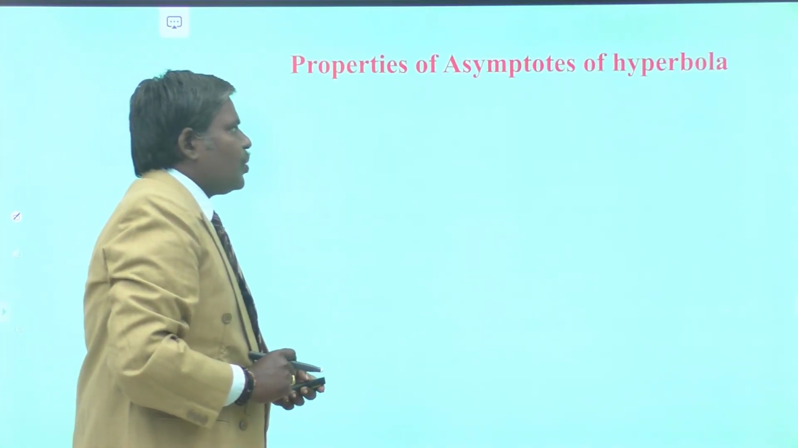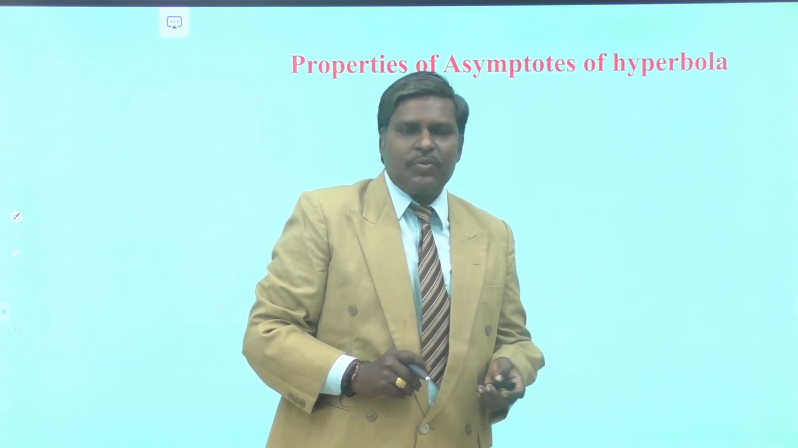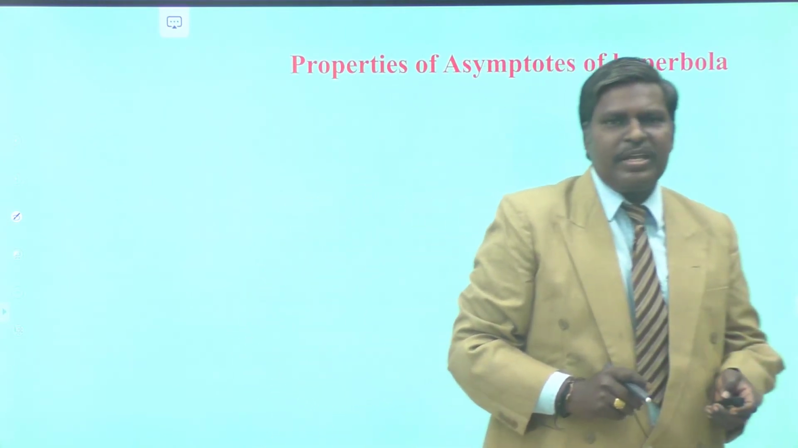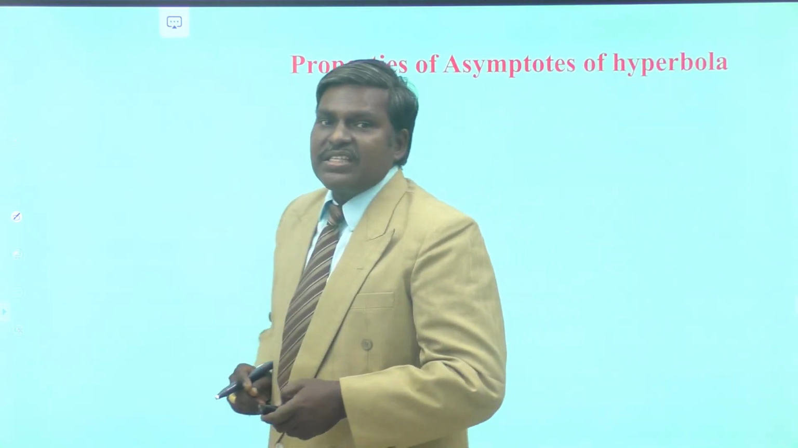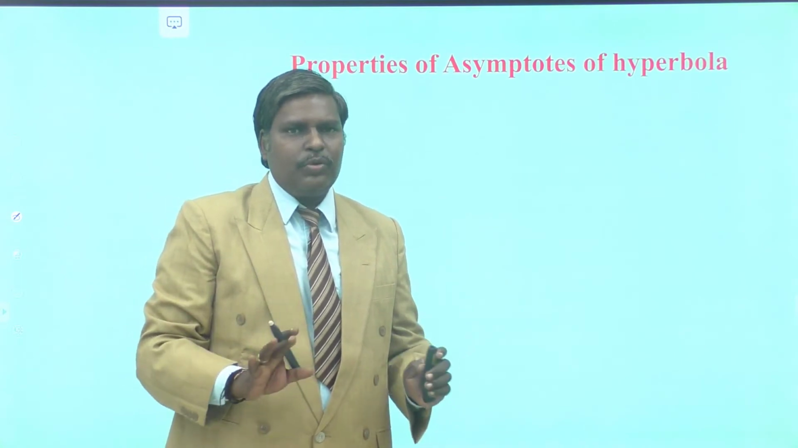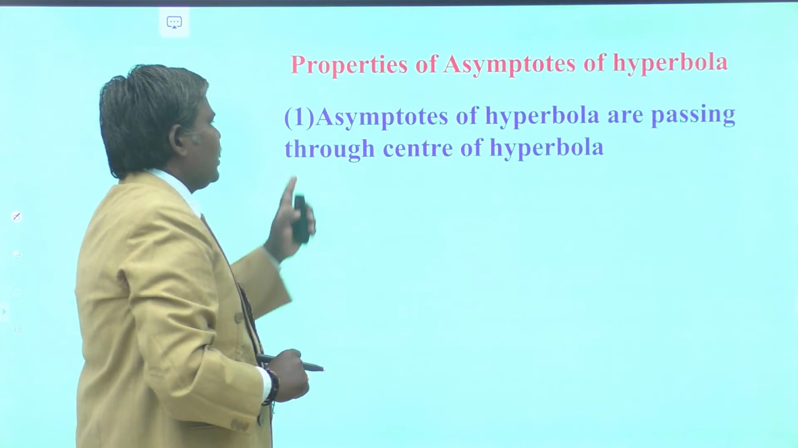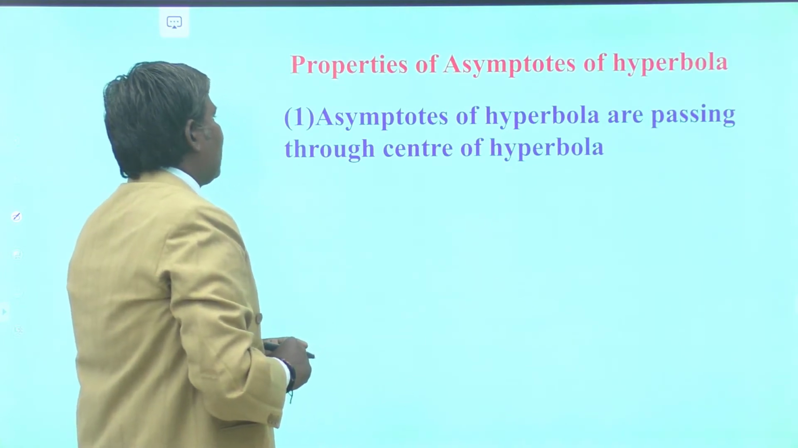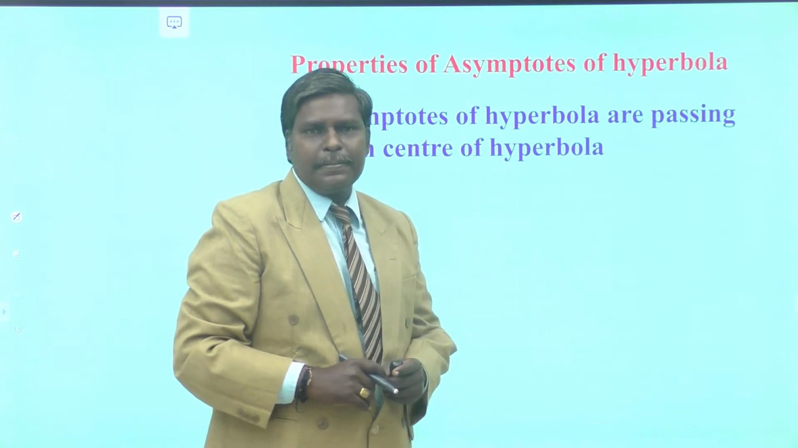Now, let us see the properties of the asymptotes of hyperbola. What are the equations of asymptotes to x square by a square minus y square by b square equal to 1? Yes, y is equal to plus or minus b by a into x. Already we proved. Now, this is the first property. Asymptotes of hyperbola are always passing through the center of the hyperbola.